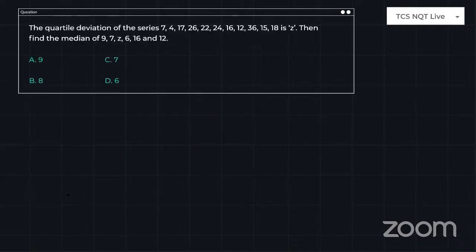Which concept is behind this question? Elementary statistics. If you know the terminology, you can find it very easily. If you don't know the terminology, it will take a little time. Yes, Adil already shared the syllabus and pattern in the comment section. You can watch that, whoever has doubts.